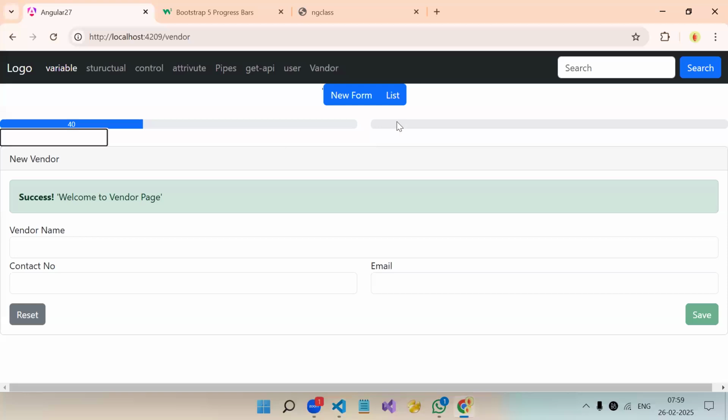So see, by default, we don't have any progress over here. If I say 20, understood? This was your confusion. Whatever value you are passing, the progress bar will behave accordingly. Okay? Understood? Clear, everyone? Anyone having any doubt?